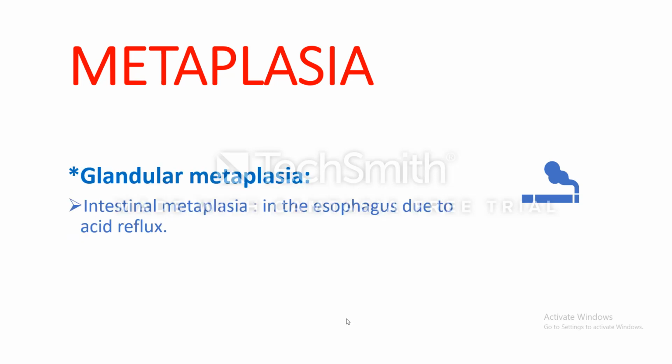The other type of metaplasia is glandular metaplasia or columnar metaplasia. We have a common type of glandular metaplasia. We call it intestinal metaplasia, which occurs in the lower third of the esophagus due to acid reflux, in cases of acid reflux.